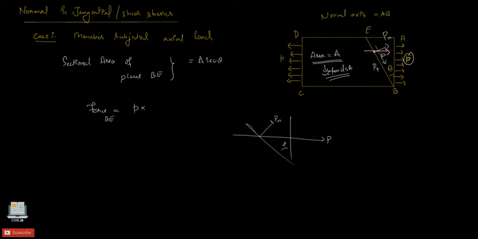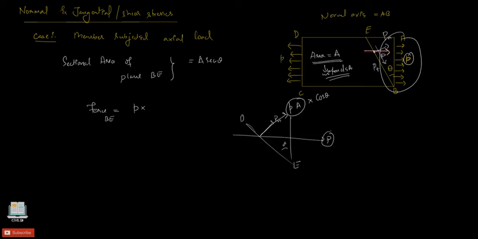Now what we need to do here is split this P so that we get a normal component of P for the plane BE. So it has to be along this direction. So this has to be P multiplied by A, because PA is the force acting on the plane AB, isn't it? And due to the inclination by an angle of theta, that is the inclination of the plane BE, and the resultant of the same stress P, there is a reduction in the force by a factor of cos theta.